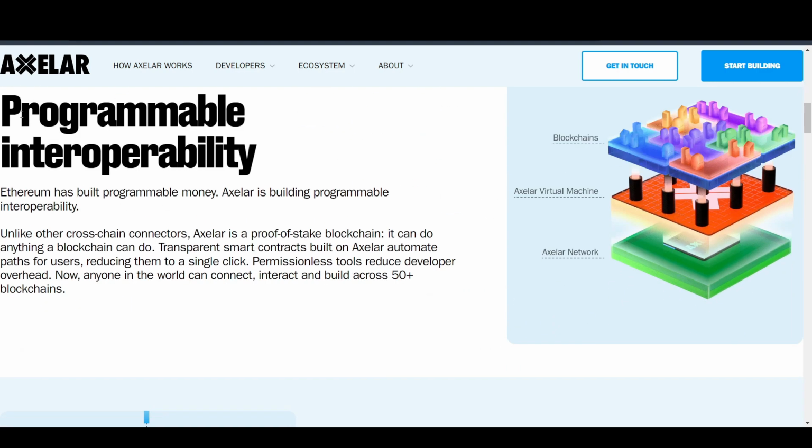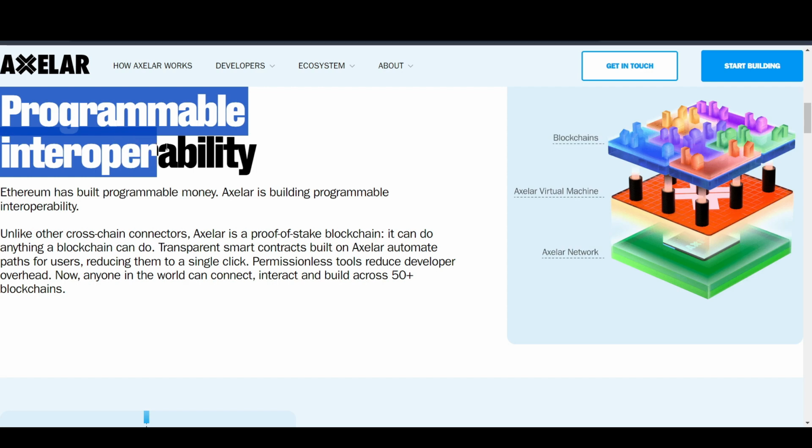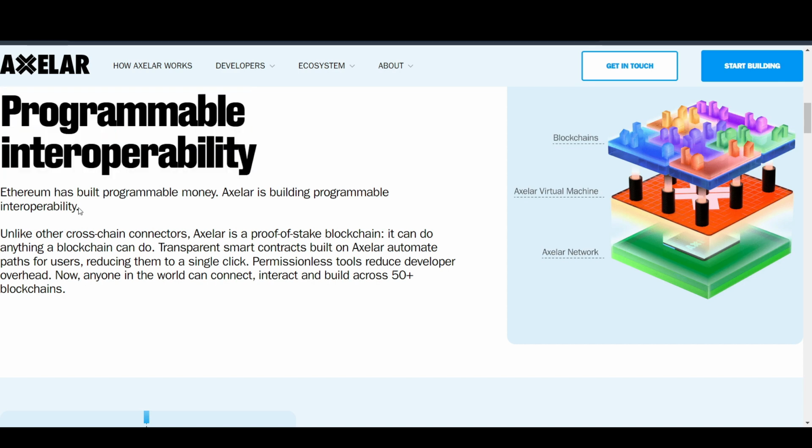So first of all, what is programmable interoperability? I'm still getting this wrong, such a big word. Ethereum has built programmable money. Axelar is building programmable interoperability, which is pretty big.